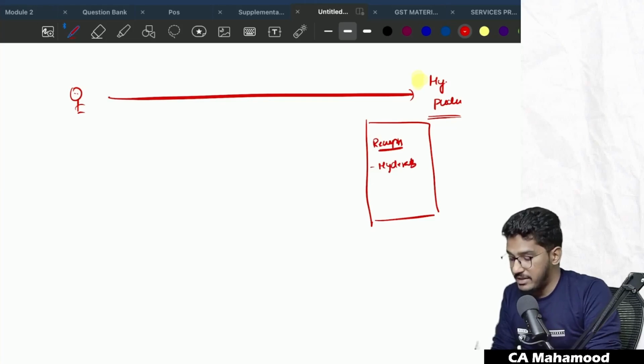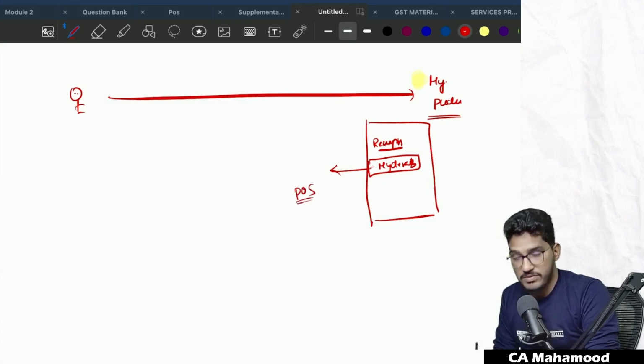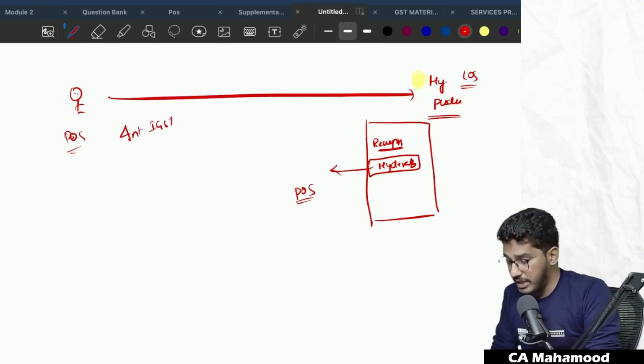So in that case, for this transaction, since the location of the recipient is recorded in the invoice, the place of supply will be Hyderabad. So here the location of the supply is in Pondicherry and the place of supply as per the invoice is Hyderabad. It will be an interstate supply. IGST will be collected.